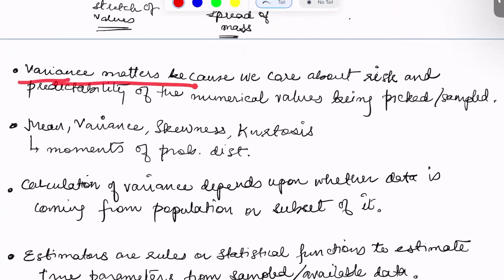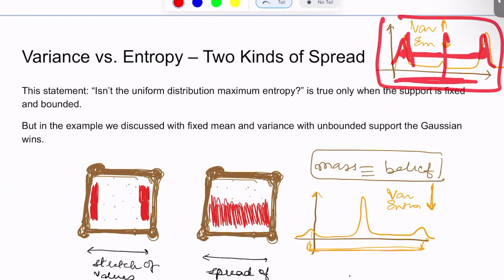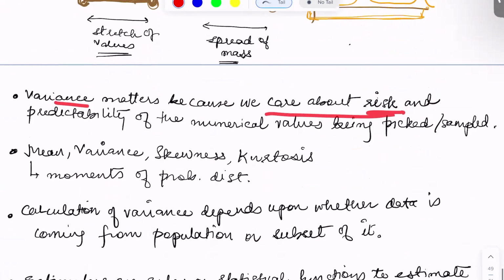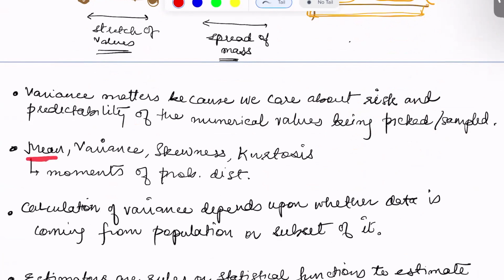First of all, variance matters because we care about the risk, and we can see from this diagram as well that there is a good amount of risk involved in terms of the outliers, because the outliers have a high likelihood. So variance corresponds to the risk that could be there, and the predictability of numerical values being picked or sampled. We also looked into different statistical moments like mean, that basically tells us the location of the distribution, variance as the spread of the values, skewness as the asymmetry in the distribution, and kurtosis corresponds to how heavy the tails are. And all these moments can be considered to give a good amount of information about the distribution.